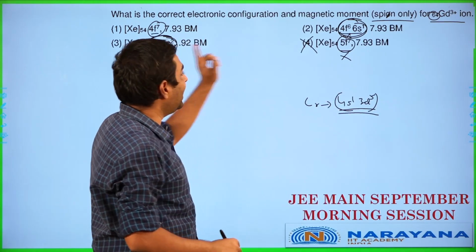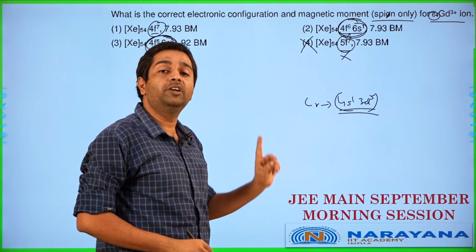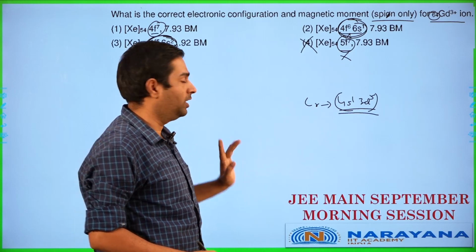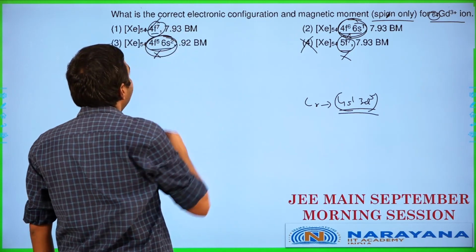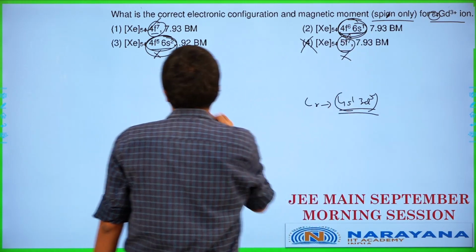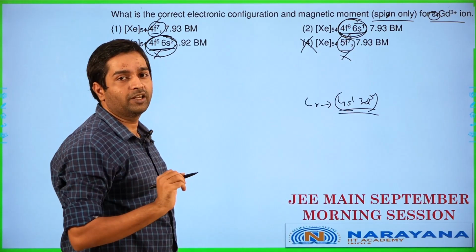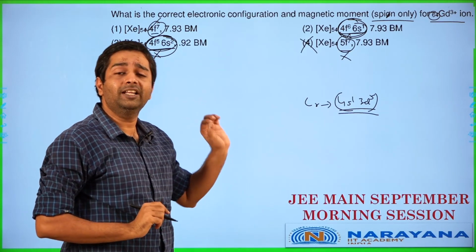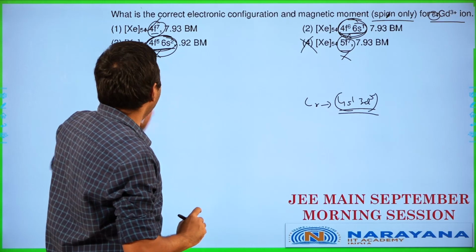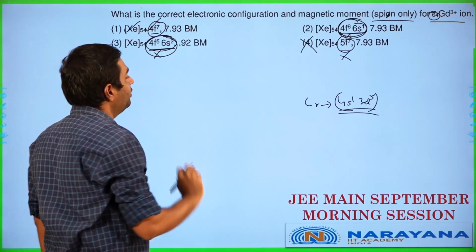When you are looking at f, having the f half filled is even more critical, much more important compared to the chromium case where the d becomes half filled. So in this case, definitely if it can become 4f7, it will not remain as 4f6, 6s1 or 4f5, 6s2. If it did that, it would be losing out. It will not allow that kind of situation to happen, meaning this has to be the only configuration which matches.